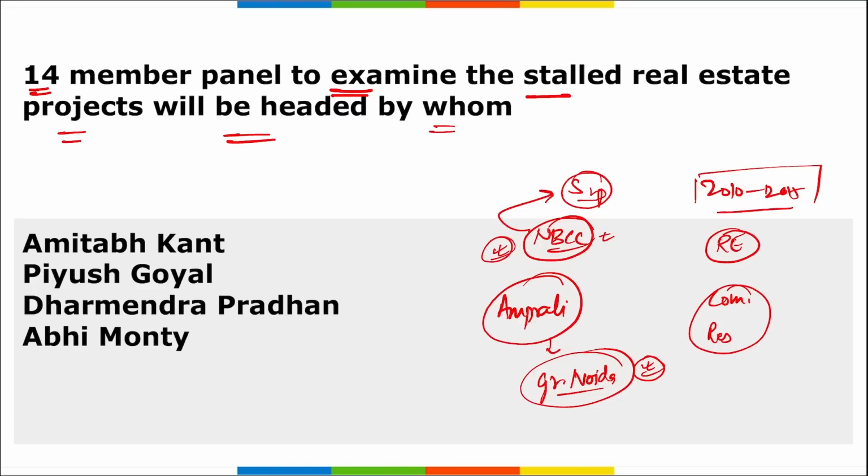So similarly, a panel, a 14-member committee, will be set up that will be looking into the stalled projects of the real estates. And the question asked here is: this committee will be headed by whom? So Amitabh Kant will be heading this committee, right? And this is a 14-member committee that will examine the stalled real estate projects and will recommend ways to complete them and hand them over to the home buyers in a time-bound manner.